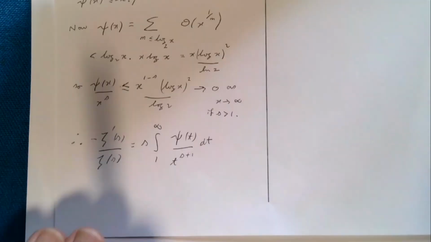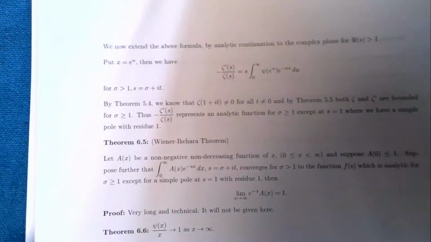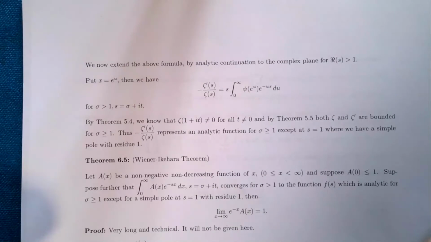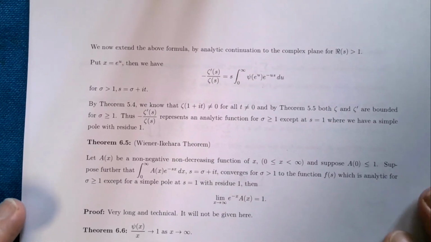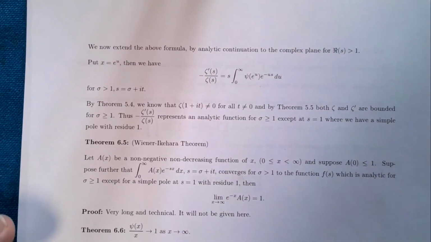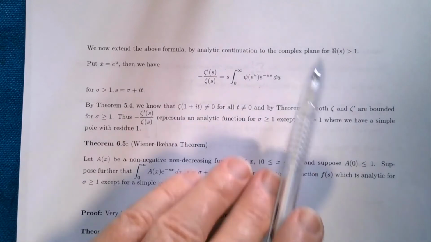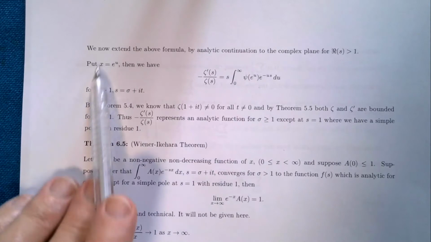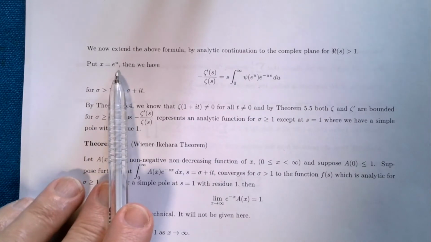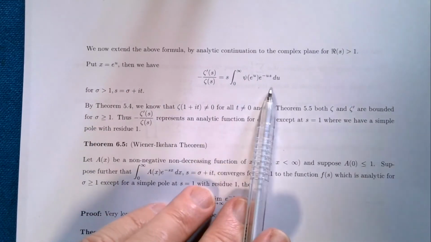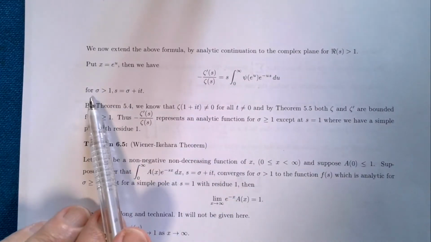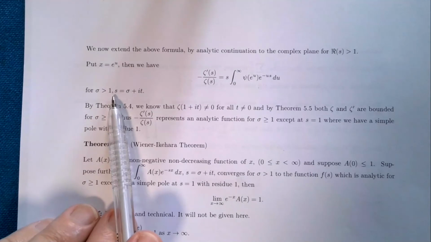Now, we can analytically continue this, so we extend the above formula by analytic continuation to the complex plane for the real part of s bigger than 1. And I make a change of variable in the integral. I'm going to put x as e to the u in the integral, and you'll easily check this pops out. And this is all valid for sigma bigger than 1, where s is sigma plus it.